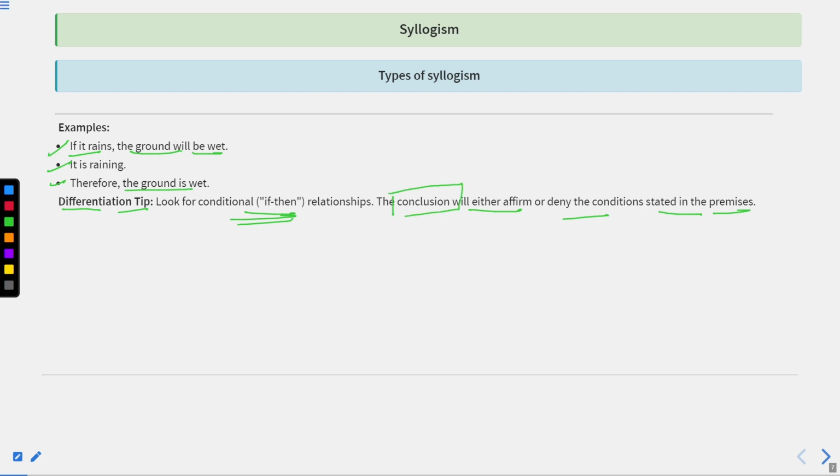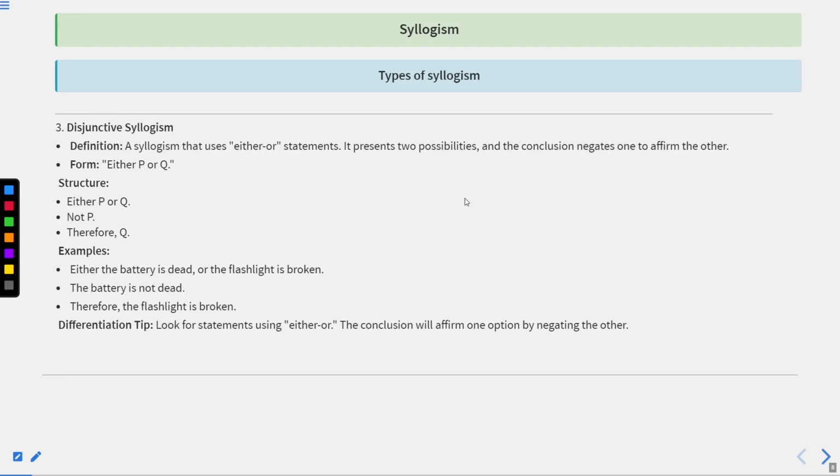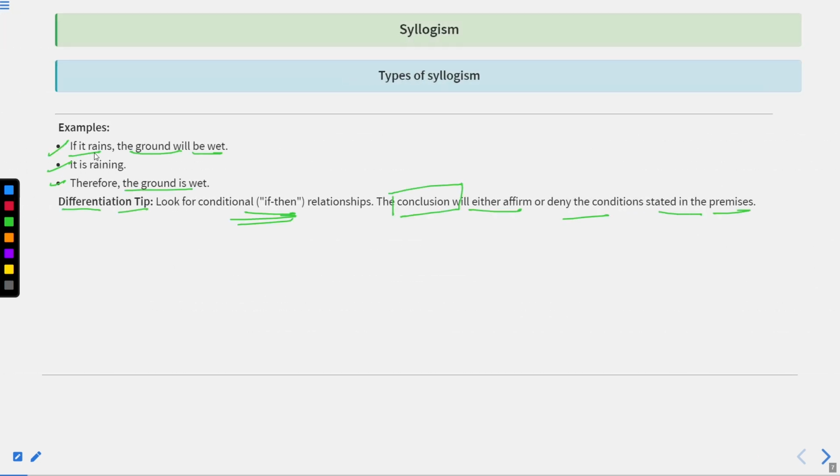The conclusion that will be provided will either affirm or deny the condition stated in the premises. It is very important for you to understand that the first statement says that if it rains, the ground will be wet. And the second statement says that it is raining. Now it is raining, so the conclusion says the ground will be wet, or the conclusion will say the ground is not wet.